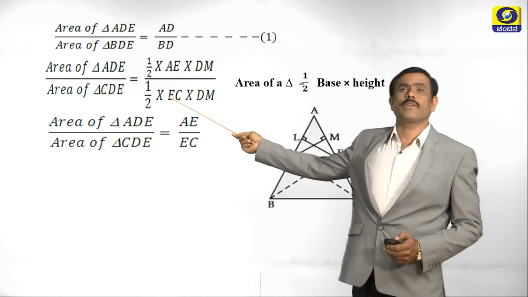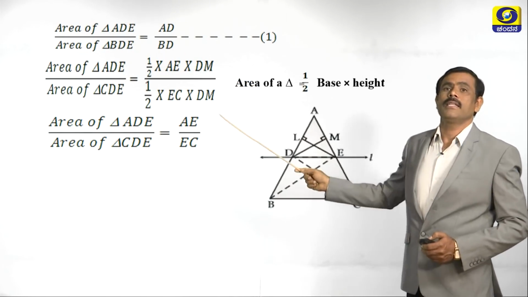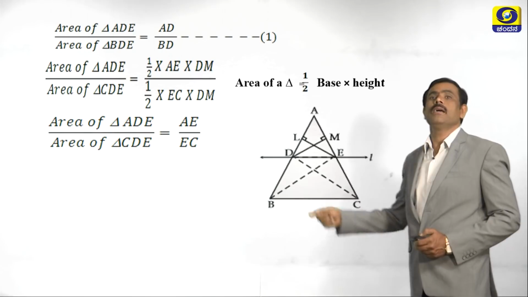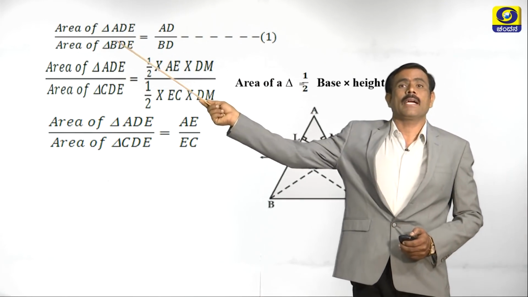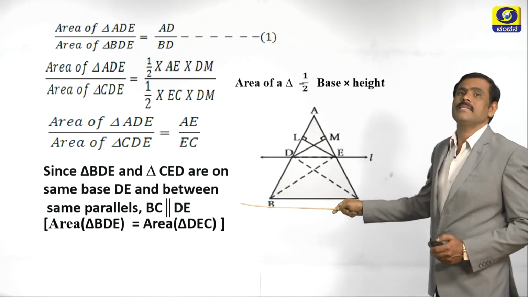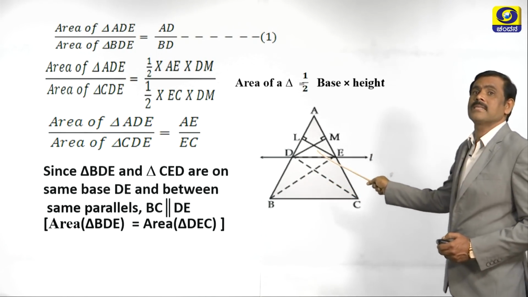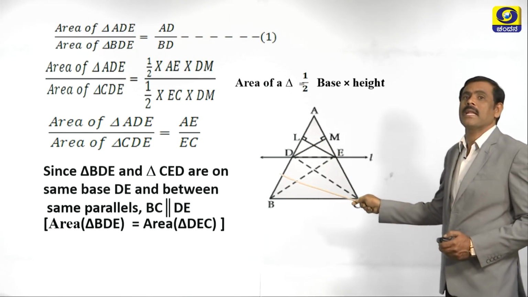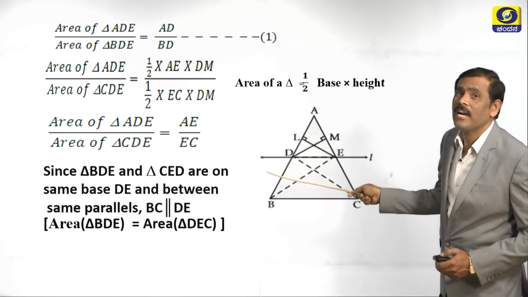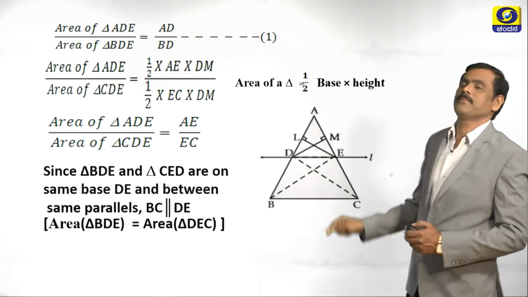See, now you can see in the first point area of triangle ADE is in the numerator. In the second point area of triangle ADE is there in the numerator. Both are same. See, in the first point area of triangle BDE, in the second point area of triangle CDE. See here, since triangle BDE and CDE are on the same base DE and between the same parallels DE and BC, therefore, the area of triangle BDE is equal to area of triangle DEC.